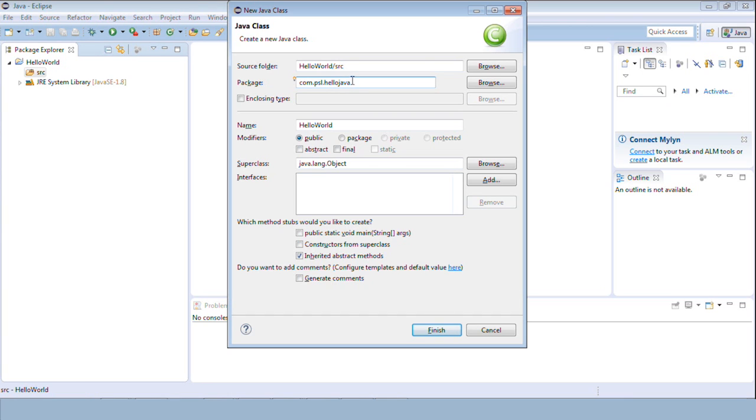Everything is in lower case. I have written the name as com.psl.hellojava. Com is nothing but a namespace, followed by the organization name, that is Persistent Systems Limited, followed by the type of classes which we are going to store. Just provide this as of now. We'll talk about this more, and we'll see what a package is and why we need to create a package. I'll just click on Finish.